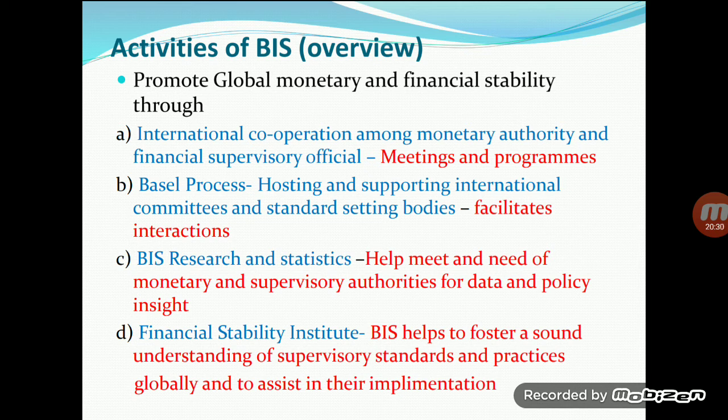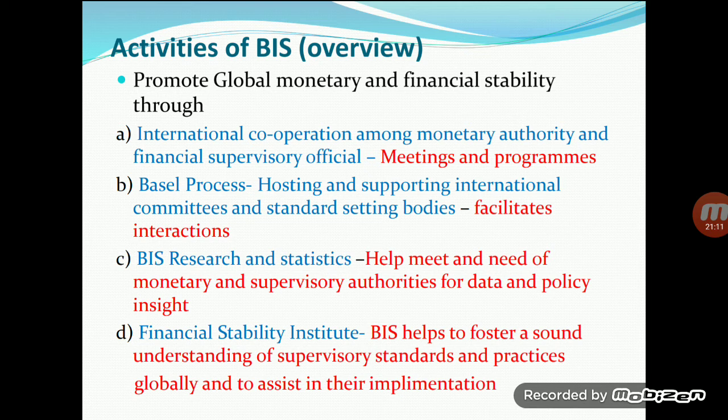Next is the Financial Stability Institute. The Bank for International Settlements helps to foster a sound understanding of supervisory standards and practices globally and to assist in their implementation. These standards, rules, and standard practices help to sustain the banks all over the world.